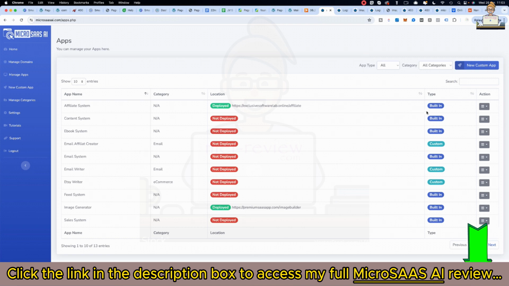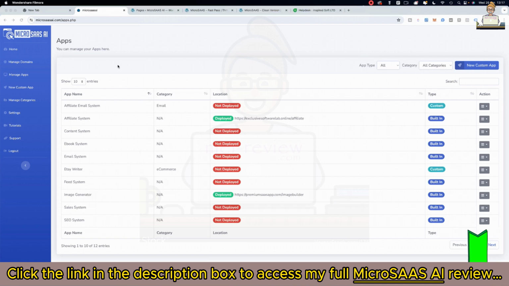With these built-in ones, because you get white label rights, or the users get white label rights, they can rebrand and add in their own logos and everything else. We've got the PSDs, the sales pages, marketing materials and all the graphics to go with it as well. So let's create a custom app and I'll show you how that works.